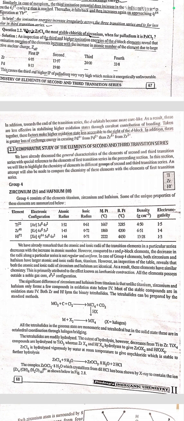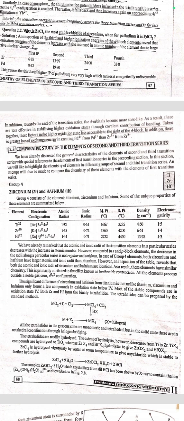However, an inspection of the table reveals that both the atomic and ionic radii of zirconium and hafnium are identical. As a result, these elements have similar chemistry. This is primarily attributed to the effect known as lanthanide contraction. All the elements possess, outside a noble gas core, the d2s2 electronic configuration.